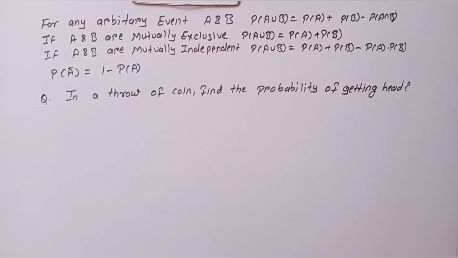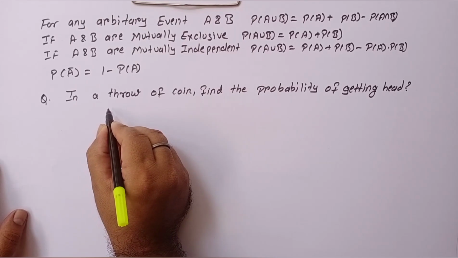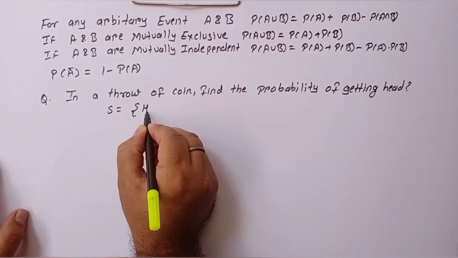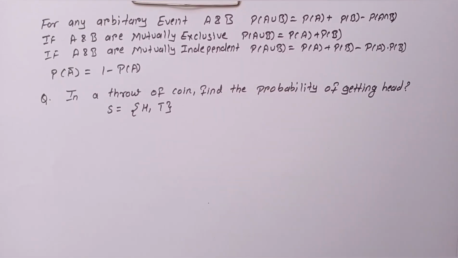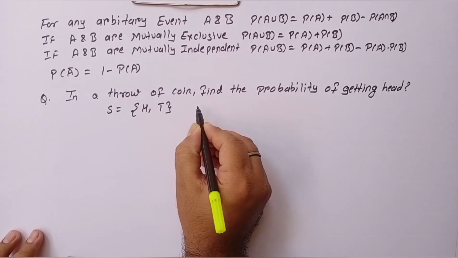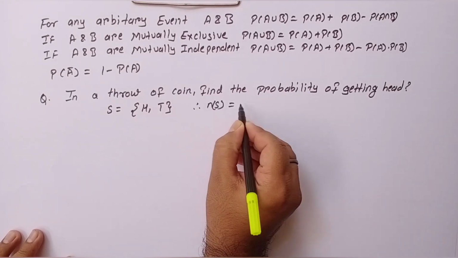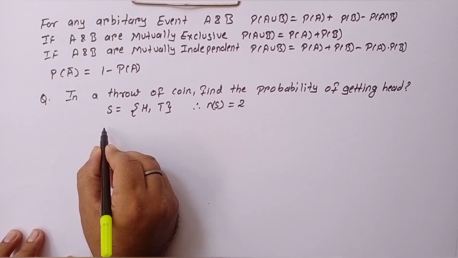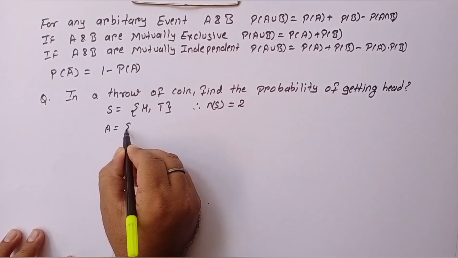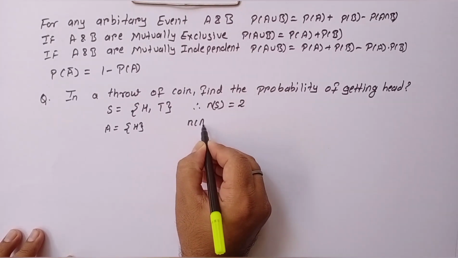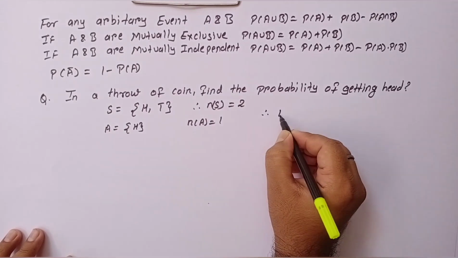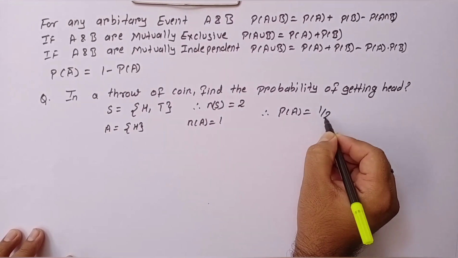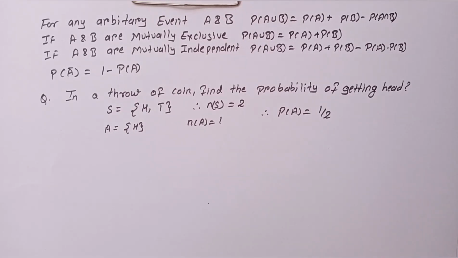So the question is, in a throw of a coin, find the probability of getting a head. In order to solve the question, we first need to calculate the sample space. And here, sample space is either head or tail. Therefore, n of S is 2. Let A represent the head, therefore A is H, so n of A is 1. Therefore, probability of A is 1 by 2. So, when a coin is tossed, the probability of getting head is 1 by 2.